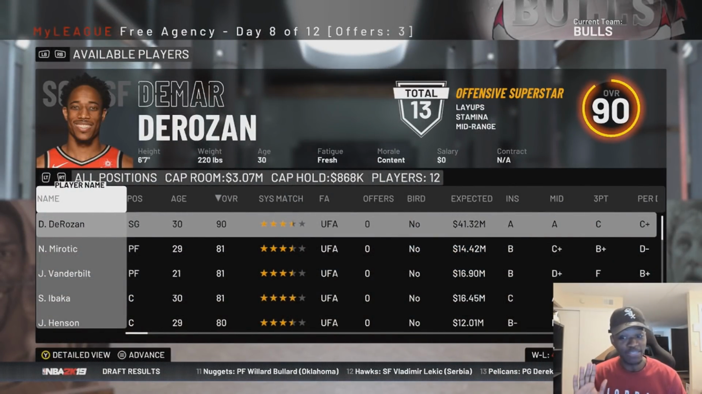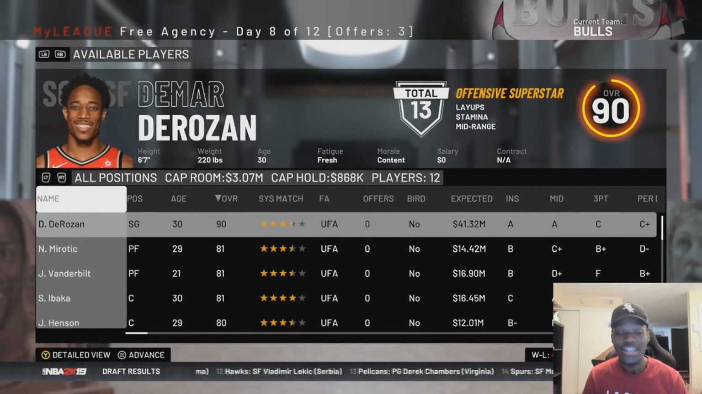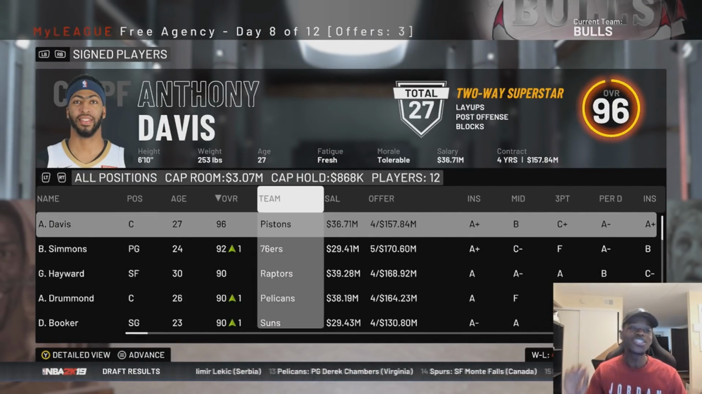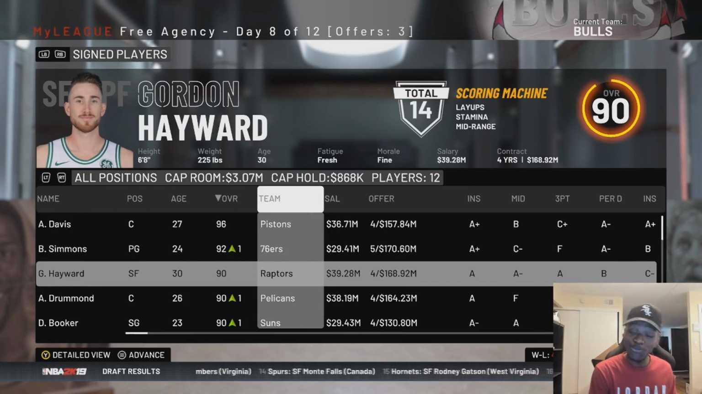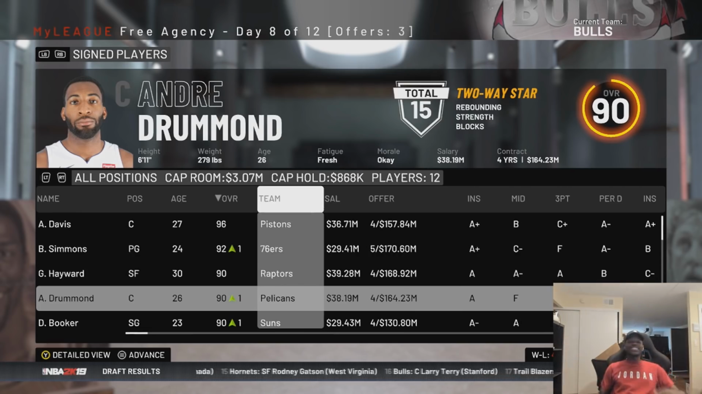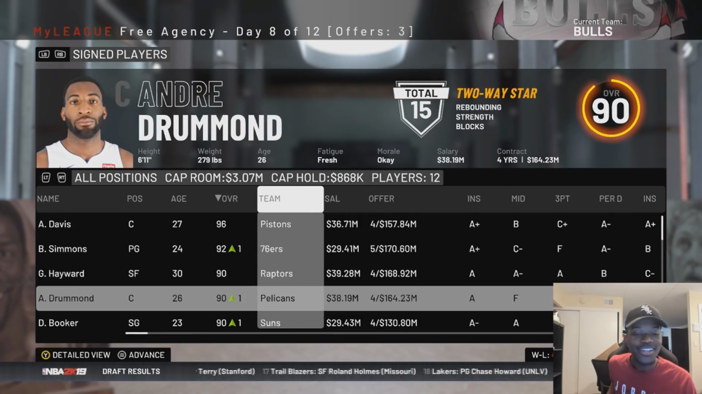DeMar DeRozan is still a free agent. No offers on the table for DeMar DeRozan. I don't know how. Anthony Davis goes to the Pistons. Gordon Hayward goes to the Raptors. Oh my God. The teams basically traded big men. Anthony Davis went to the Pistons, and then Drummond went to the Pelicans. What sense does that make? Shouldn't they be trying to team up?